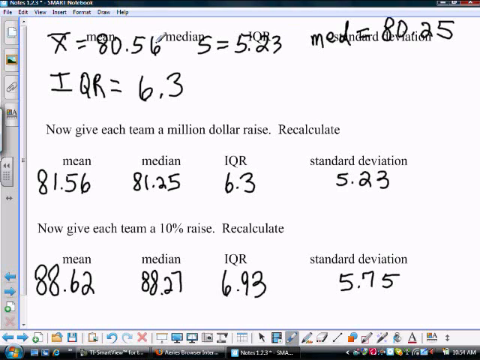So what's 80.56 times 1.10? 88.62. You can try a few of them on your calculators, like what's 6.3 times 1.1? 6.93. All right. So when we multiply our numbers times a constant, every one of our measures here, these four statistical measures, gets multiplied by that same constant.